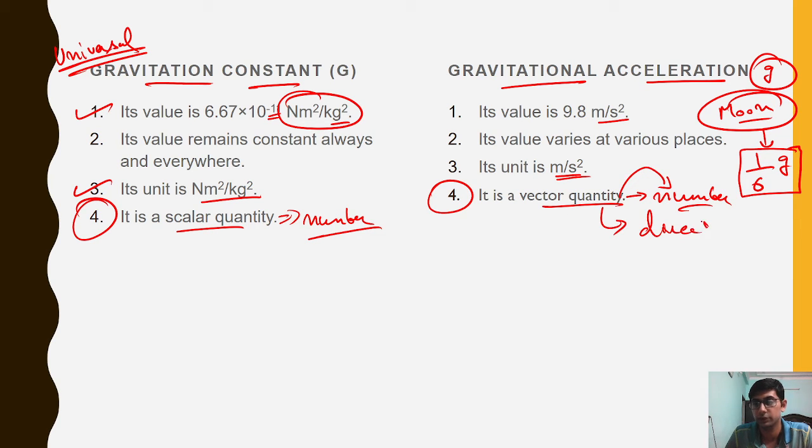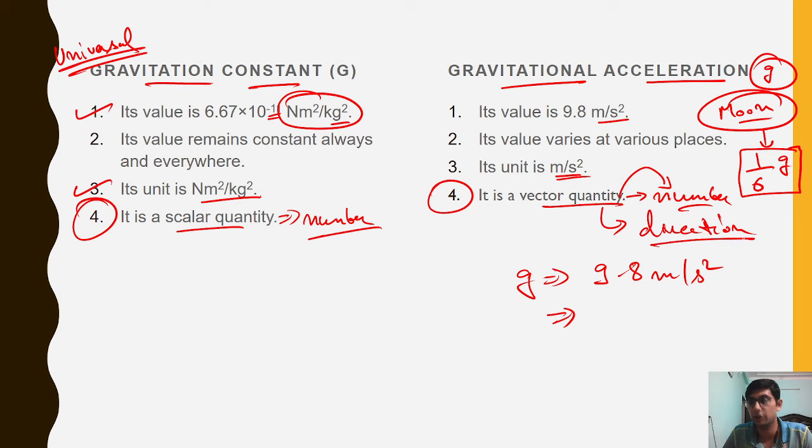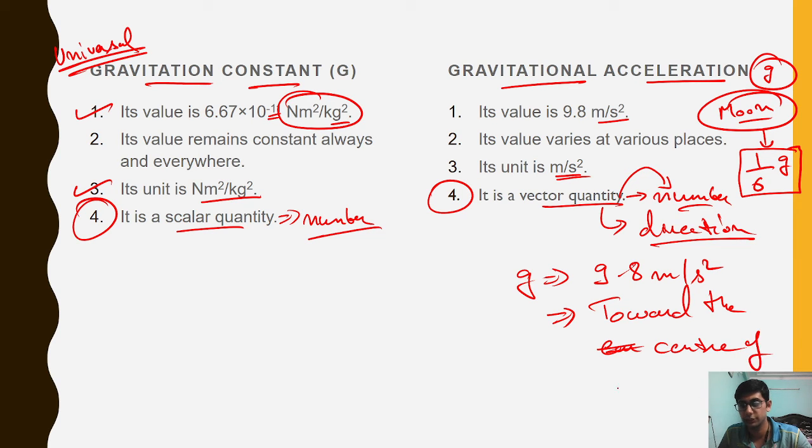Like we know that acceleration due to gravity's magnitude is 9.8 meter per second square. But what's the direction of the acceleration due to gravity? The direction of it is toward the center of the earth.